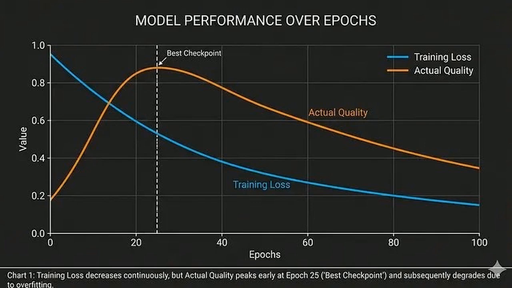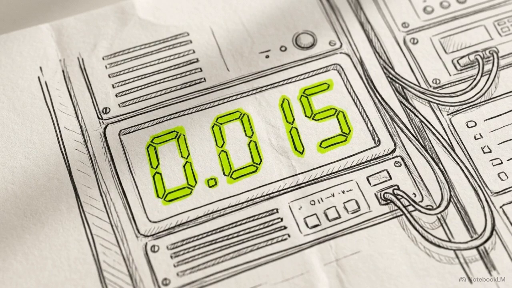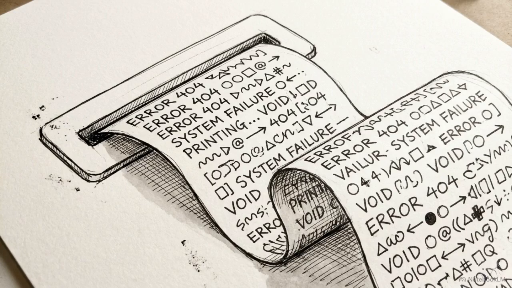But take a look at this chart tracking model performance over time. Look right here at Epoch 25. The training loss continues to drop, but the actual quality of the model reverses and degrades. In generative fine-tuning, that headline metric only confirms the model is learning something. It does not guarantee it is learning the right thing.